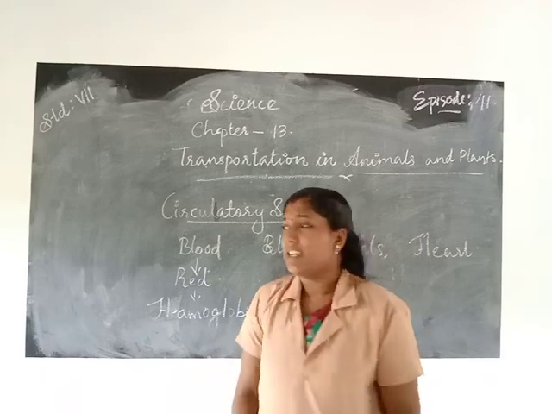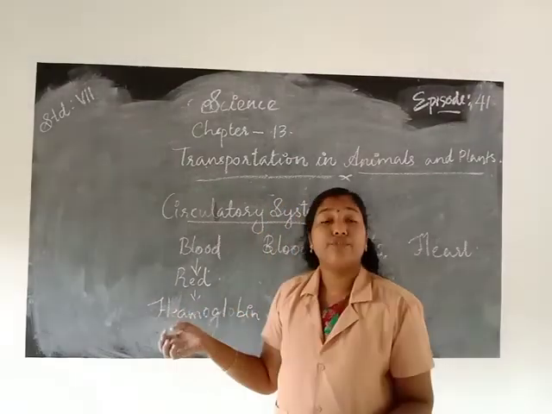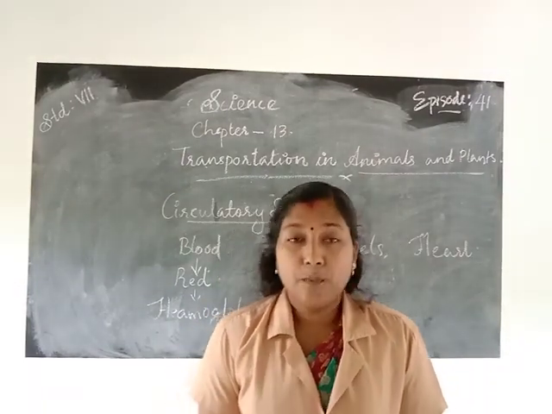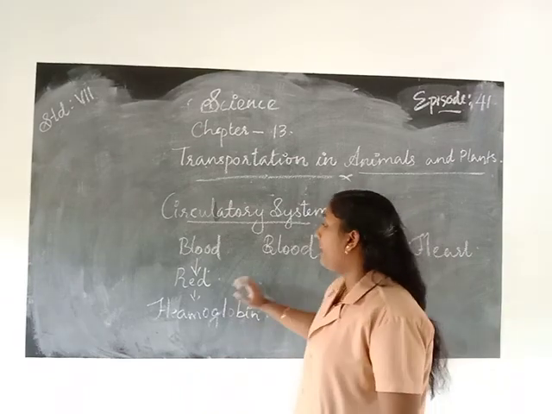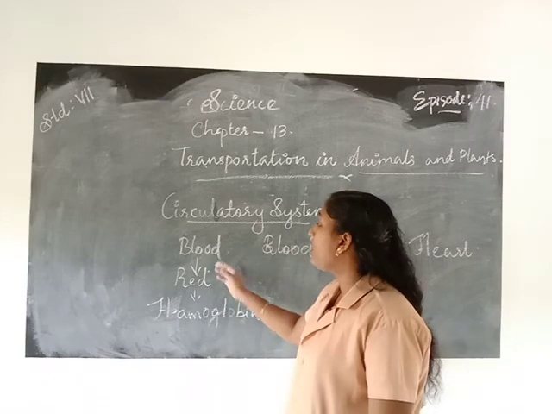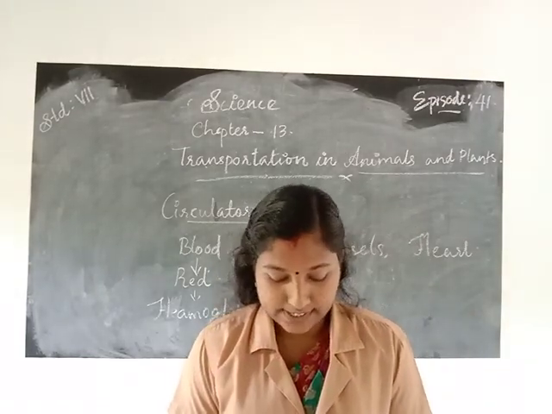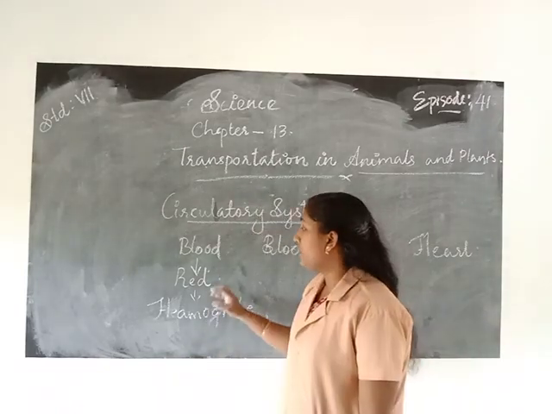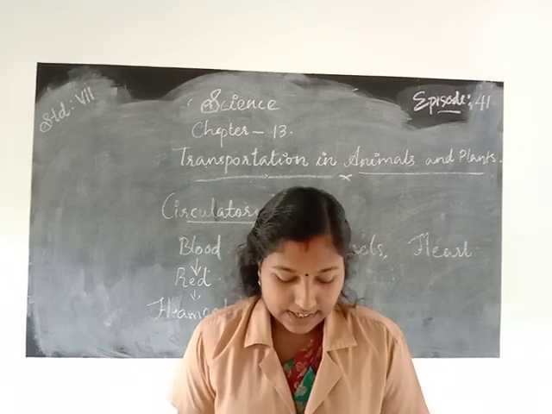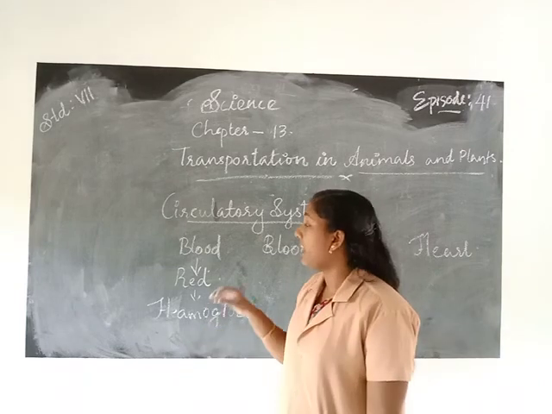The blood is present in the form of fluid, and it flows through blood vessels. What things does the blood transport? The blood transports substances like digested food.